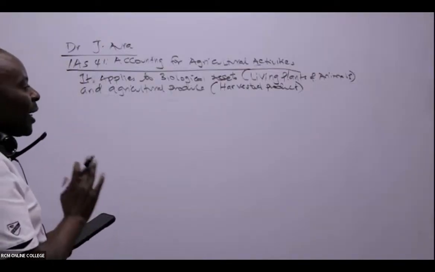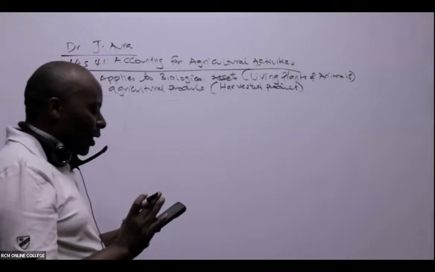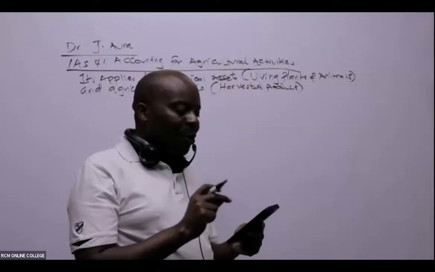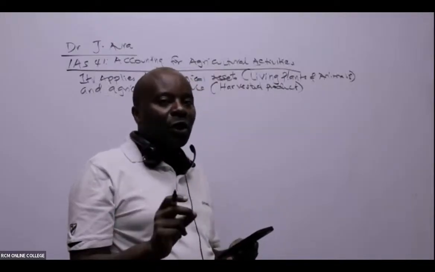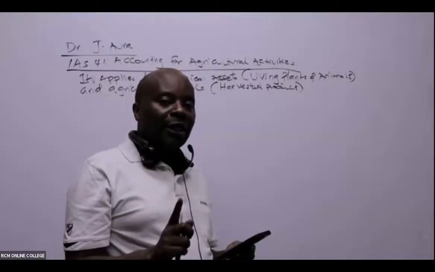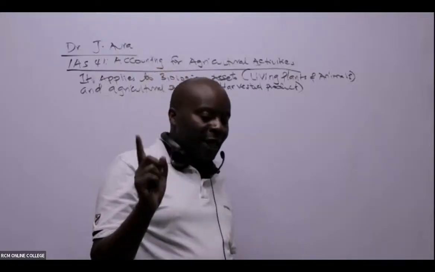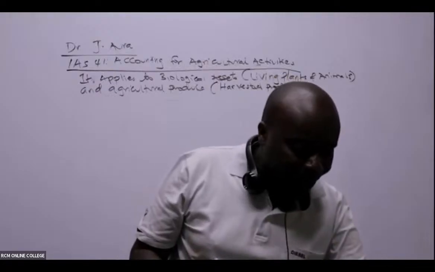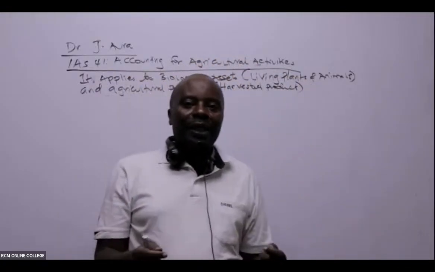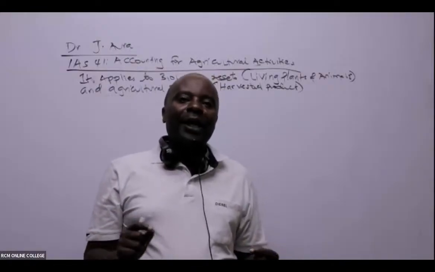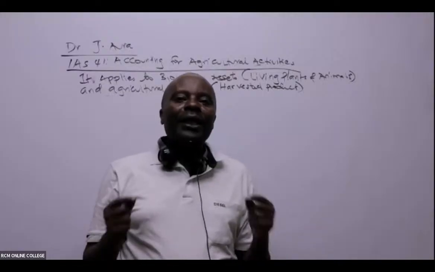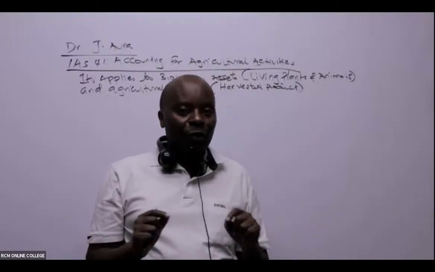It does not cover land use or the processing of agricultural products. So any processing of agricultural products, for example, if at Isinya we were crushing maize to get flour, any processing happening post-harvesting can't be captured under IAS 41.